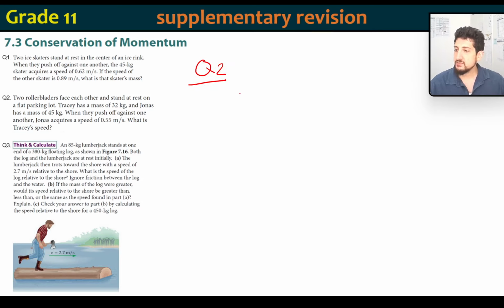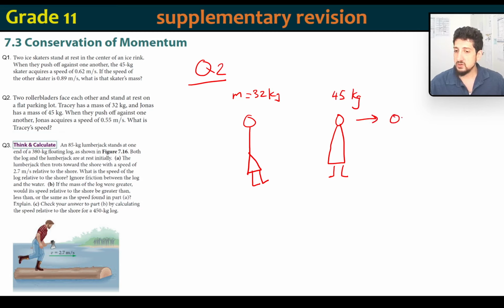Two rollerbladers face each other. Once again, they're standing at rest in a flat parking lot. Tracy has a mass of 32 kilograms. We'll give Tracy a skirt so we know she's a girl. And Jonas, her brother, has a mass of 45. Okay, and they push against each other. Jonas acquires a speed of 0.55 meters per second, and they want to know what is Tracy's speed.